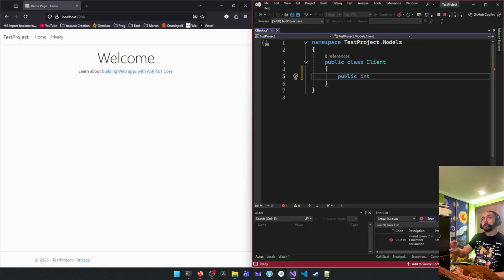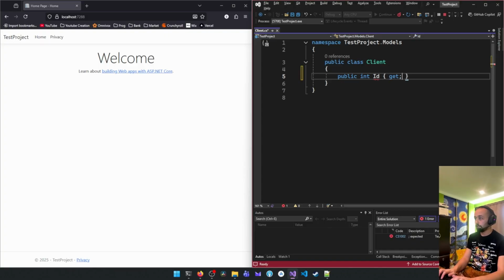I take back what I said: integers are not single numbers, they're just whole numbers. There are no fractions inside of it. We're going to write public int, the variable type, then ID. Then we're just going to write get set.